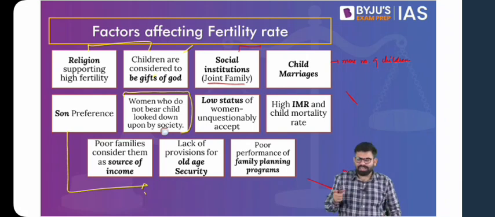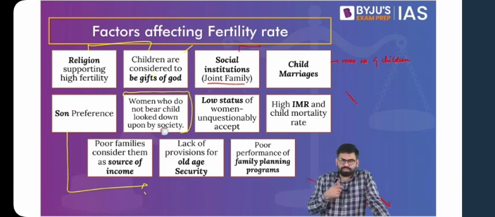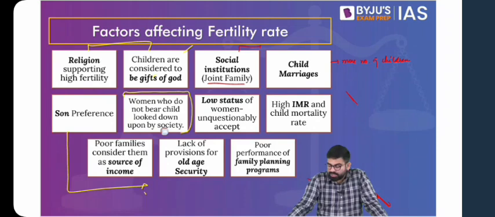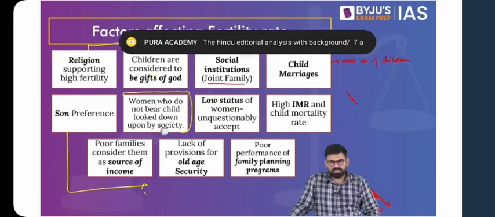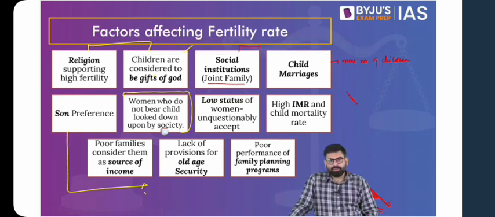The other idea is the traditional mindset of making it a part, because family as an institution, one of the most important features that is generally highlighted, is giving birth to children, so that the name of the family can be passed on to the future generations. So yes, it is legitimizing marriage, which is considered to be the most important function, but also in Indian society particularly, we see that procreation or giving birth to children is also considered most important.